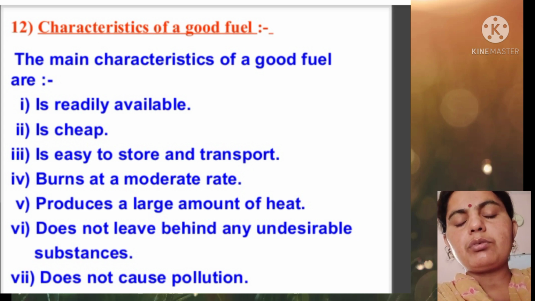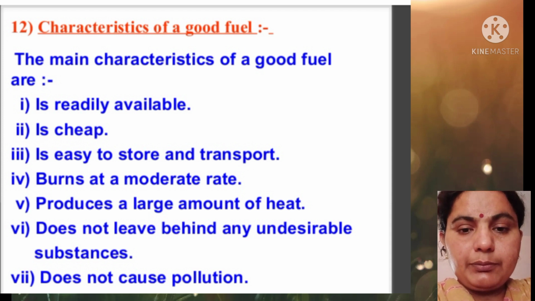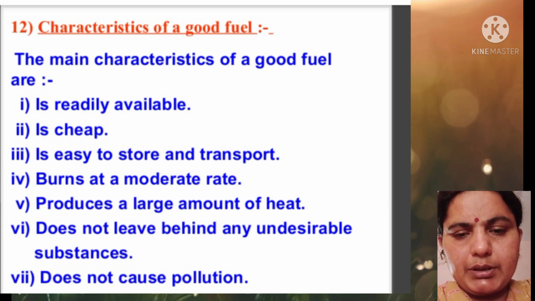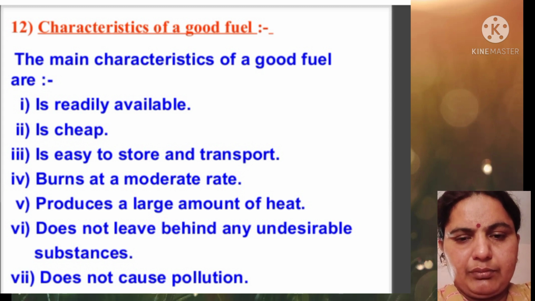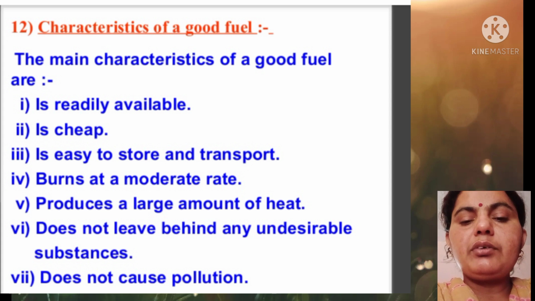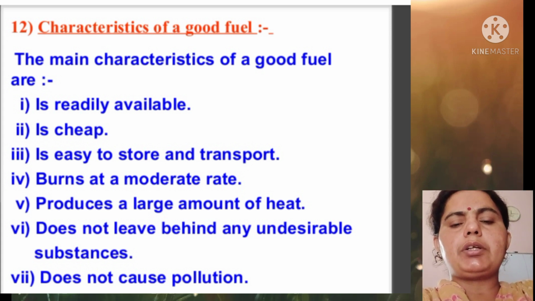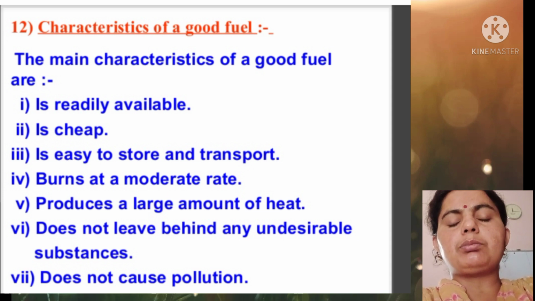It should be readily available for everyone, cheap, and easy to store and transport. It burns at a moderate rate and produces a large amount of heat from a very small quantity of fuel. It does not leave behind any undesirable substances, meaning it should be least polluting. These are the basic characteristics of a good fuel.